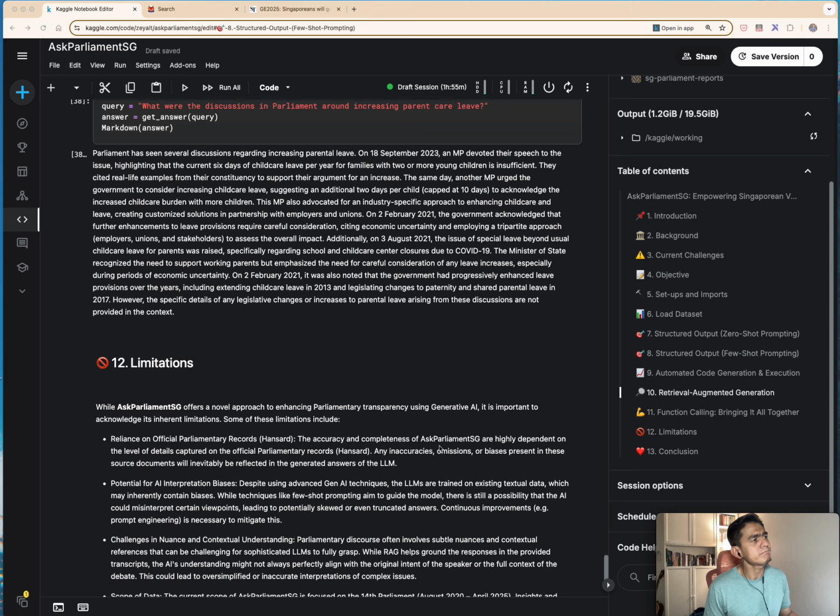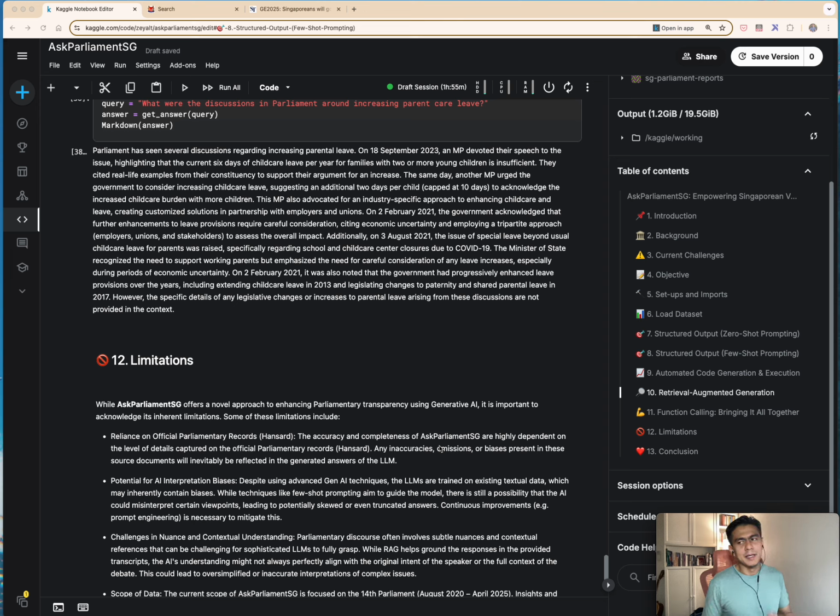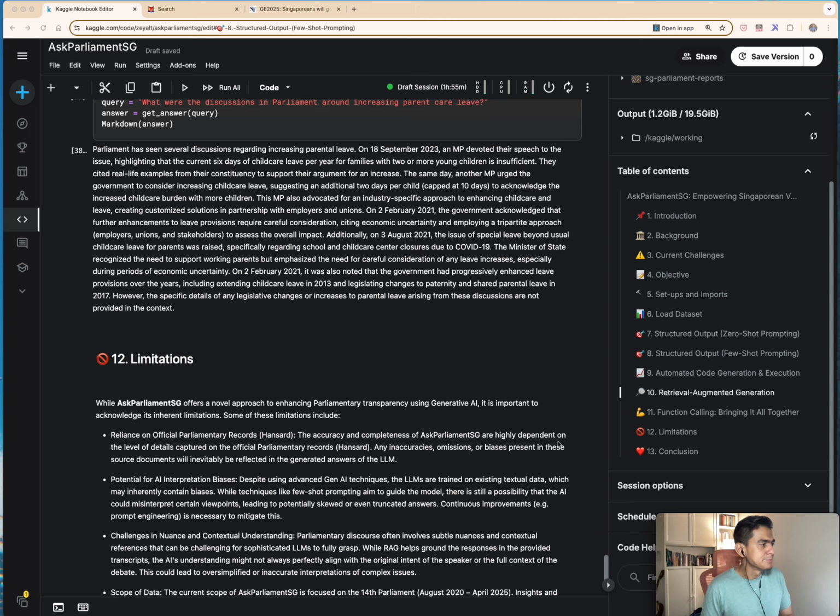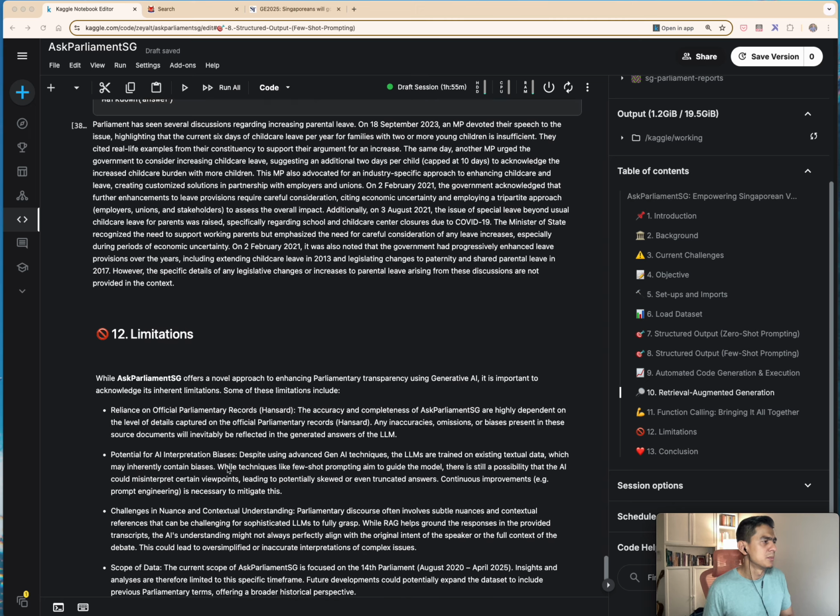I think an LLM is at best a language model that's been trained on a certain amount of data with certain knowledge. What we're trying to do here is feed it with certain additional knowledge base that it might not have seen, to help us answer certain questions. So there could be limitations around the completeness of the knowledge base that we are trying to feed the LLM, and certain biases inherently accompanying the way LLMs are trained.